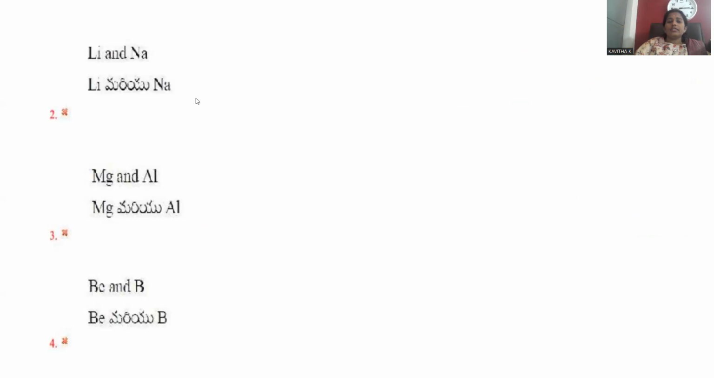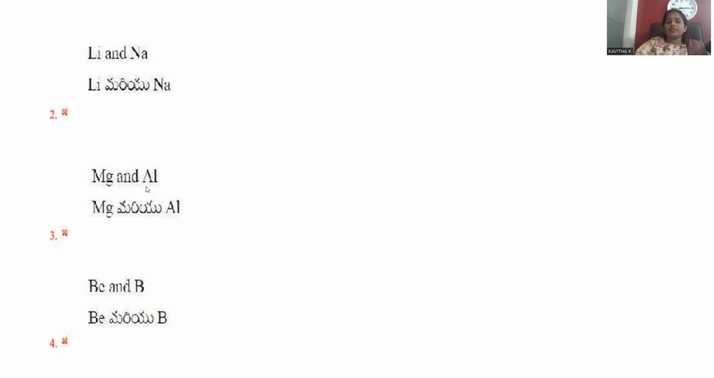Lithium to sodium: within the same group, we can't say diagonal. Diagonal means a slanting position. It is not vertical, not horizontal. Rather, it is in between, which we can call a slanting position. Lithium and sodium may not be correct, as both belong to the same group.